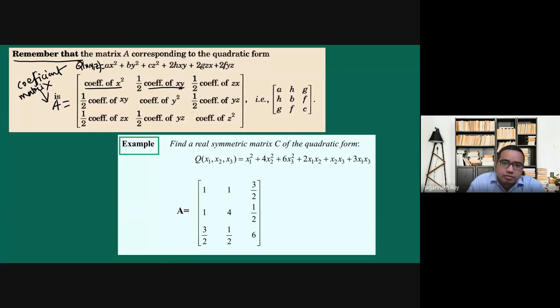In order to realize one more fact, suppose x, y and z are there. Similarly, if x, y and z are there, then x times x is x square, so the A11 position will be the coefficient of x square. Similarly, x times y, that is y.